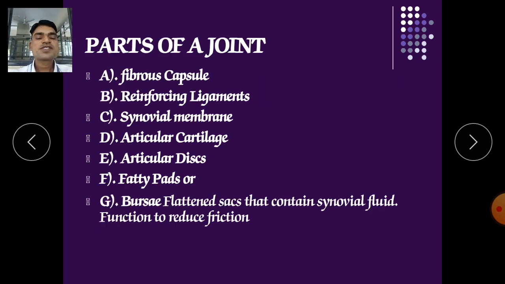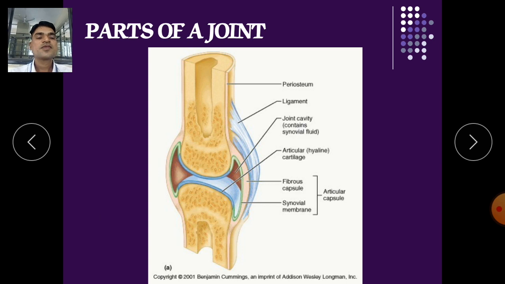Now parts of the joints: A, fibrous capsule; B, reinforcing ligaments; C, synovial membrane; D, articular cartilage, articular disc, fatty pads; and bursae, flattened discs that contain synovial fluid and function to reduce friction. Here you can see the bursae, which contain synovial fluid.